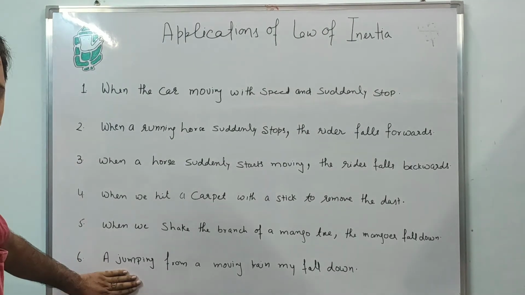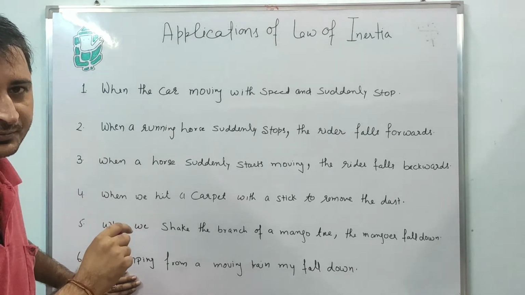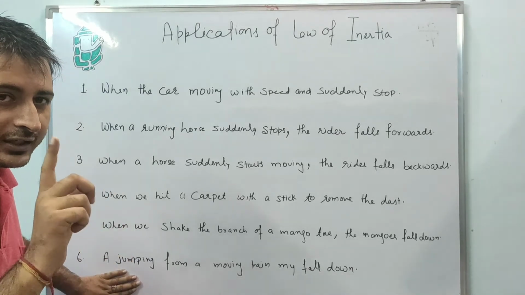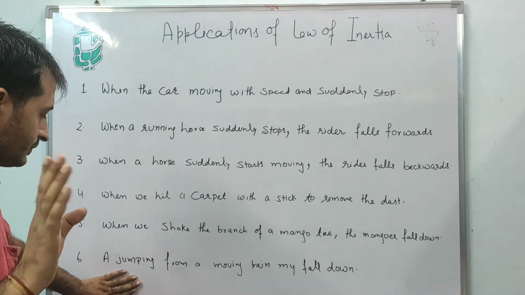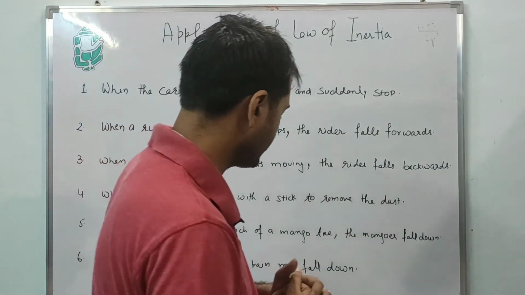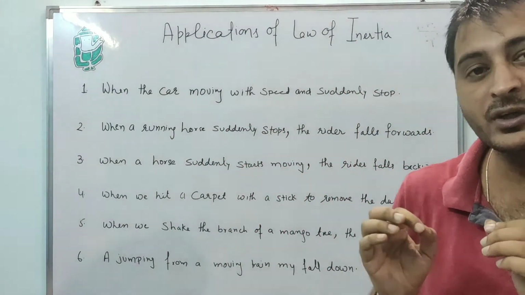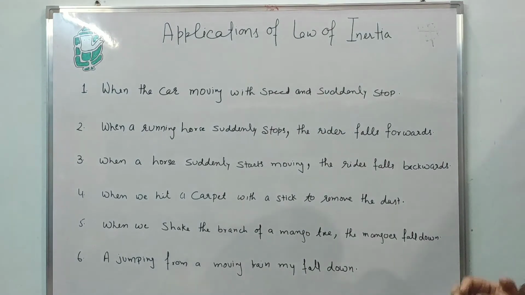Never try this, but it is most important to discuss. Never try this in your life. A man jumping from a moving train. What happens at that time?